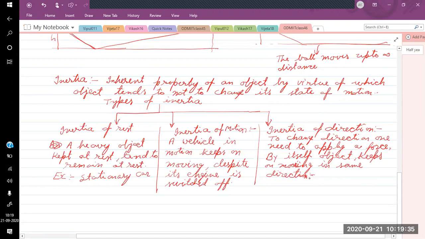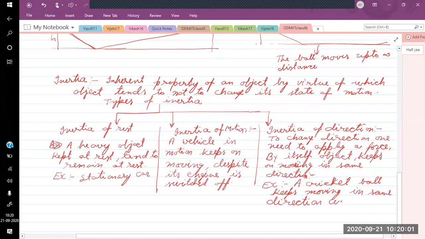A cricket ball keeps on moving in the same direction until an external force is applied.